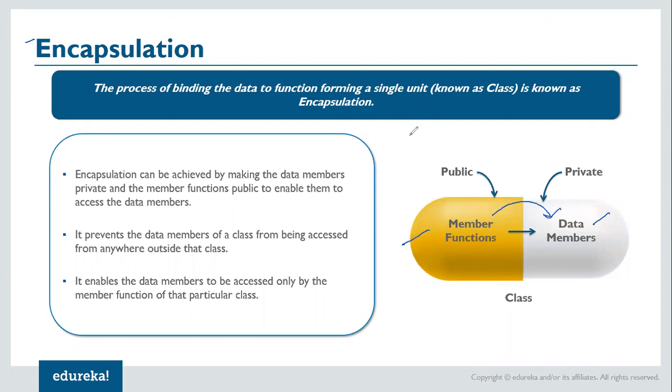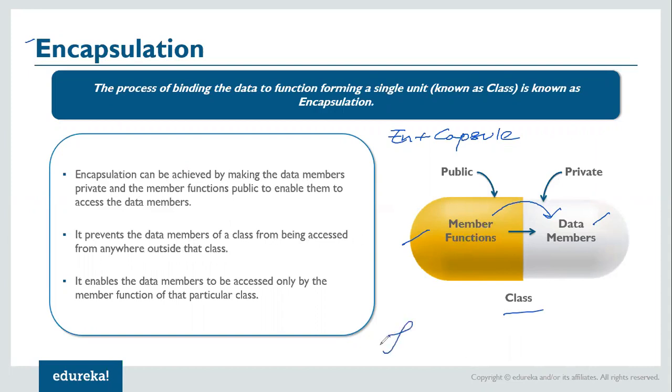So basically encapsulation is a combination of en plus capsule, right? So you encapsulate the data and the functions together within a class. This concept is known as encapsulation. Now encapsulation can be achieved by making the data members private and the member functions public to enable them to access the data members, right? Now it prevents the data members of a class from being accessed from anywhere outside the class.